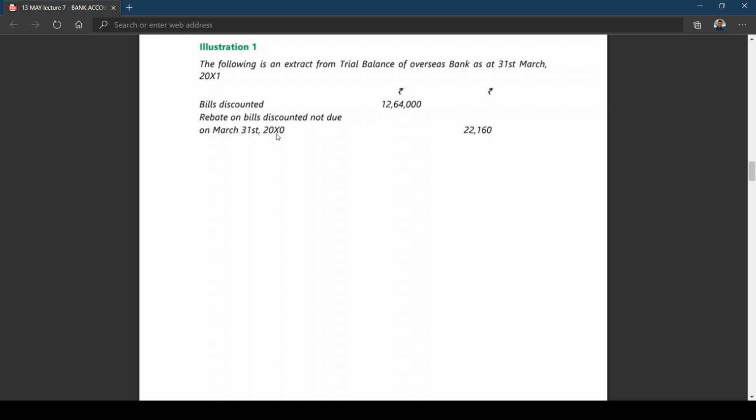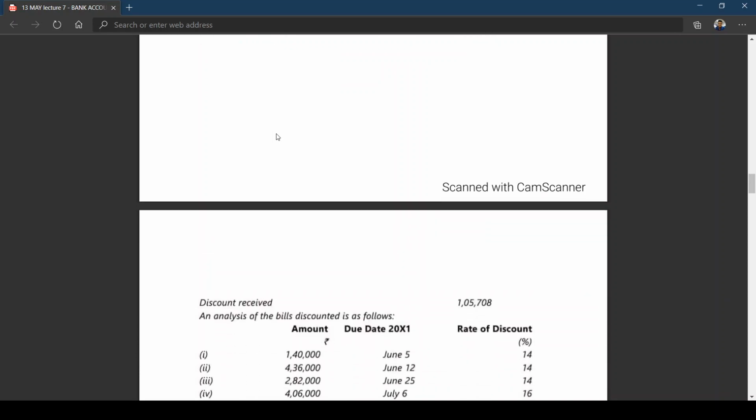You can say 31st March 2010 or 1st April 2010, 22,160. Okay, then discount received. The total discount that has been received during the year is 1,05,708. That is in the current year. Is this clear?